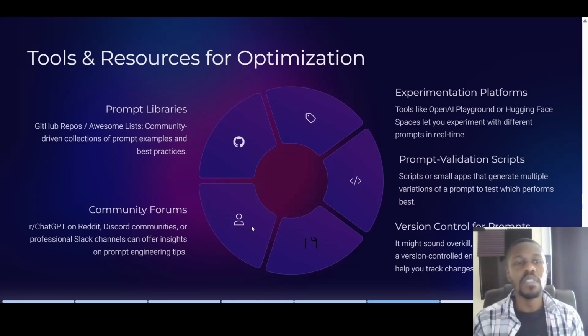Next, prompt libraries. GitHub repos / awesome lists, community-driven collections of prompt examples and best practices.